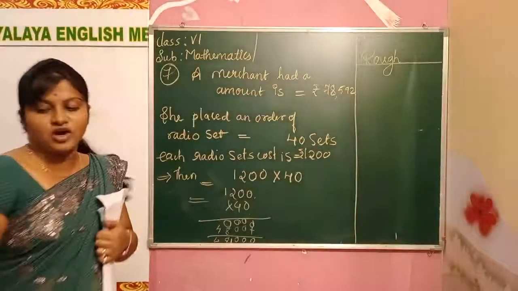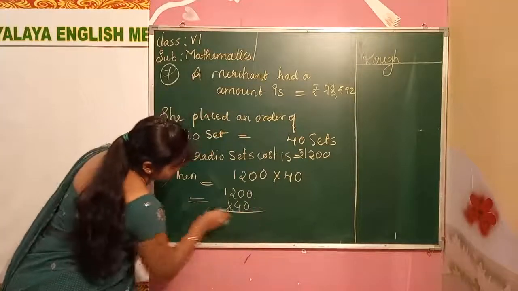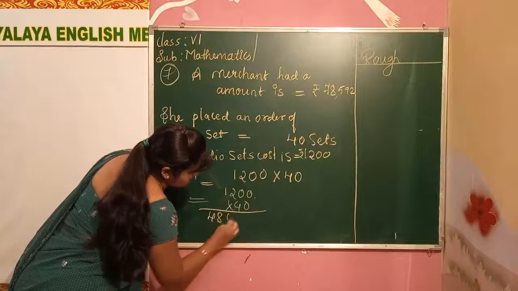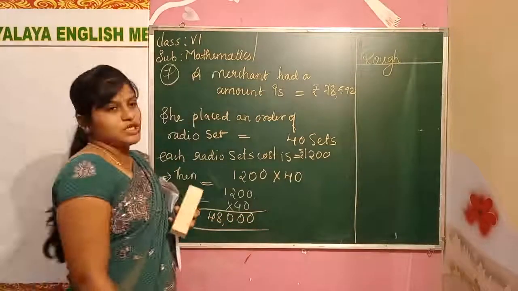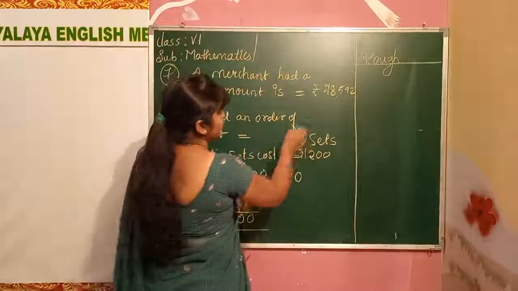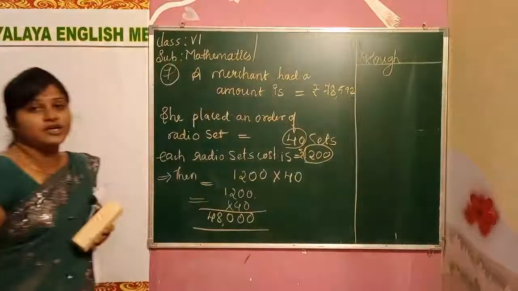I will write it here. 48,000 she got for 40 sets, at 1,200 rupees each.